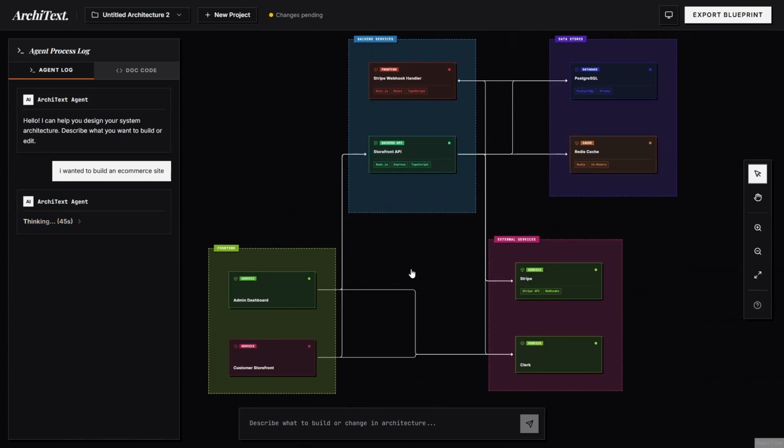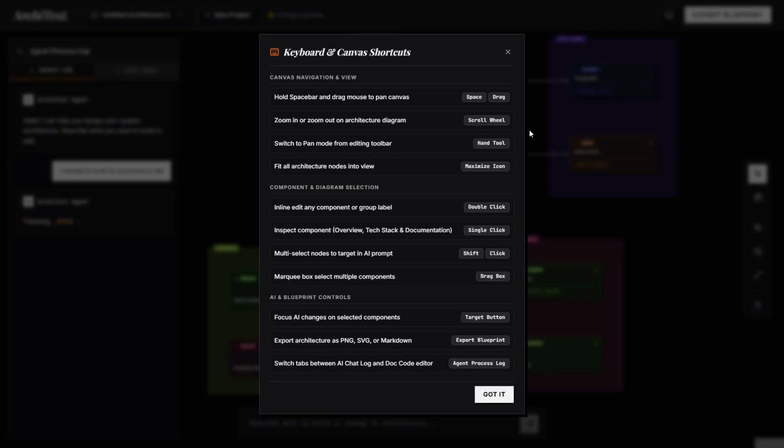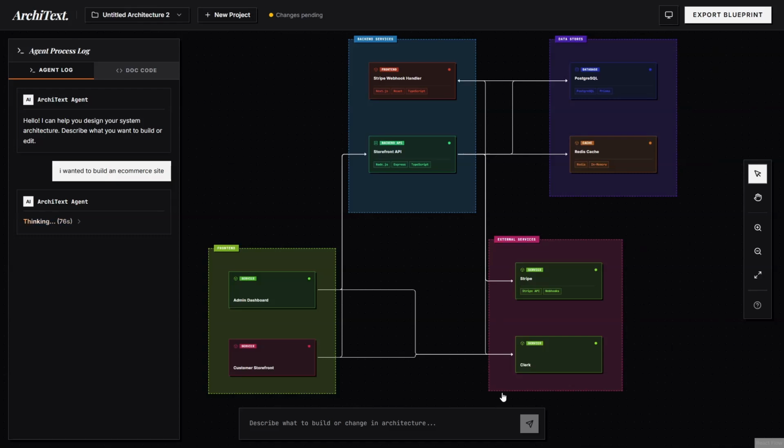Instead of producing a complex internal representation, it generates a mermaid-inspired Markdown format that's easy for both humans and AI to understand. This also enables line-level editing, allowing the AI to update only the relevant sections instead of regenerating the entire architecture every time. Behind the scenes, ArchiText continuously parses this Markdown in real time and converts it into an interactive graph of connected nodes and relationships. Once the architecture is created, the AI automatically generates detailed documentation for every individual node.